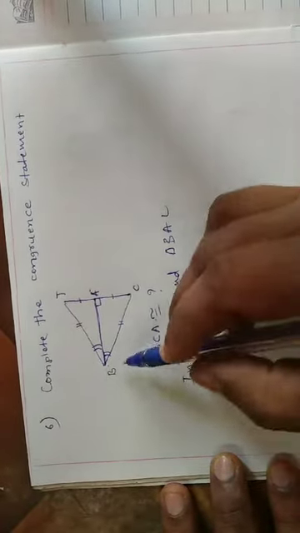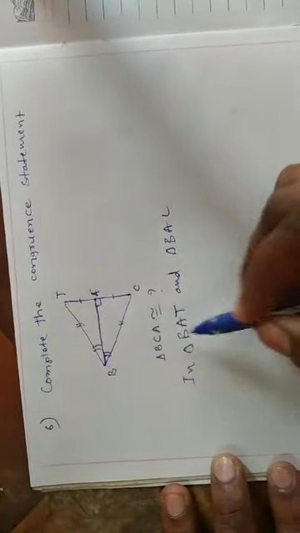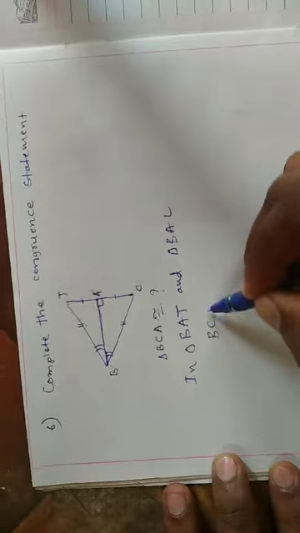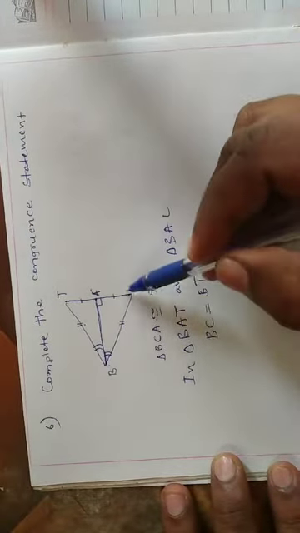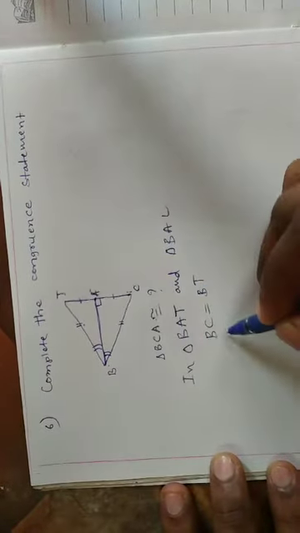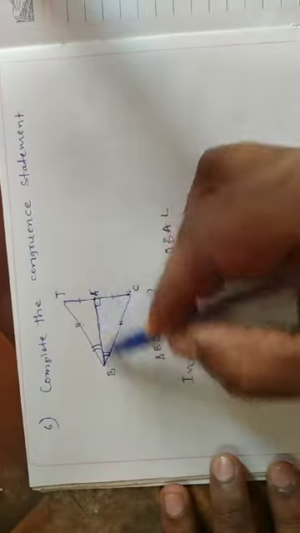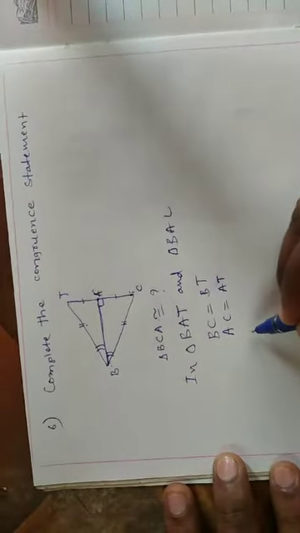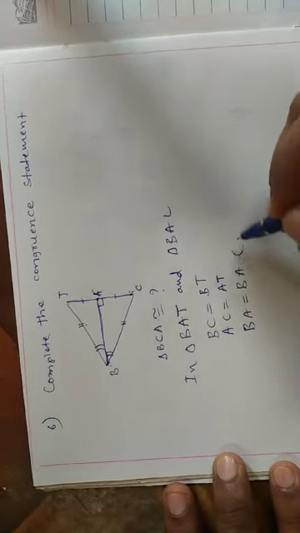First, this side is equal, that is BC equal to BT. Next, AC is equal to AT, and next BA is common. BA is equal to BA because it is common.